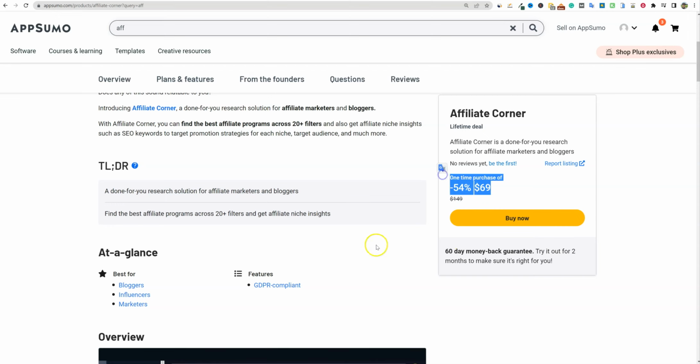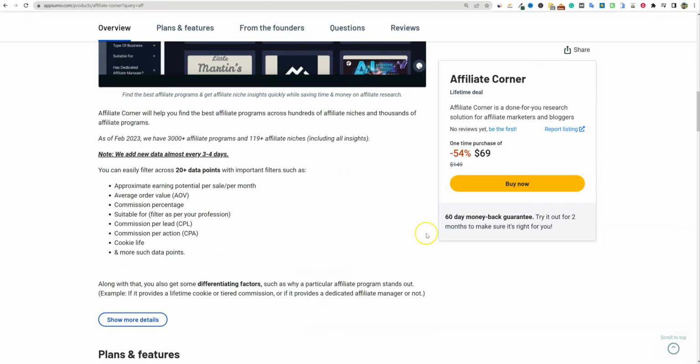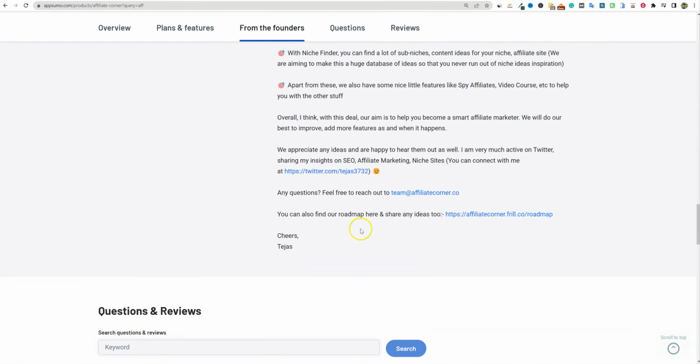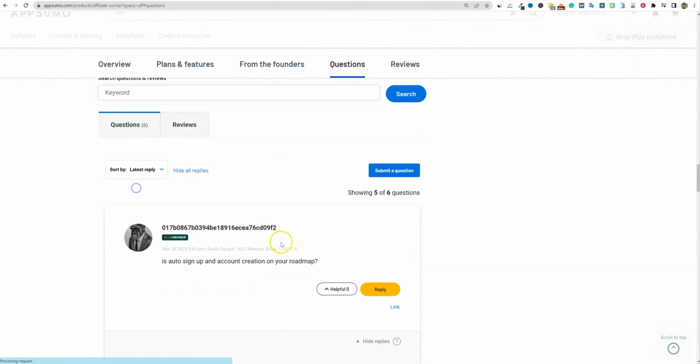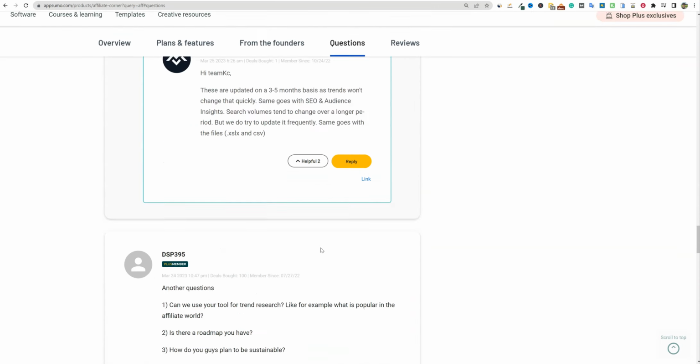So like I said, you're getting 54% off of what they've been selling it at for the last year. So $69, that was my all in. Okay, yeah, absolutely. And I'm buying it now. So super cool. One price, boom, right there. And let's see, they have 0 reviews at this point, but I should probably go and leave a review if I like the software. But they do have questions and so forth going on.